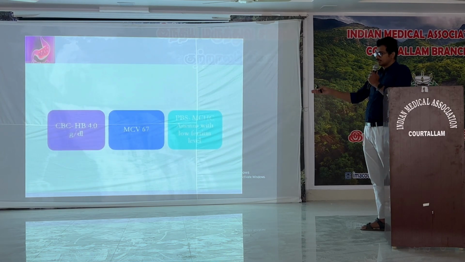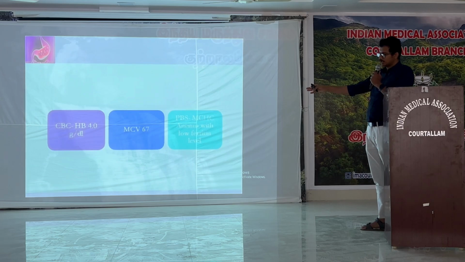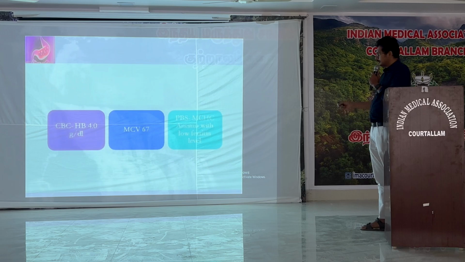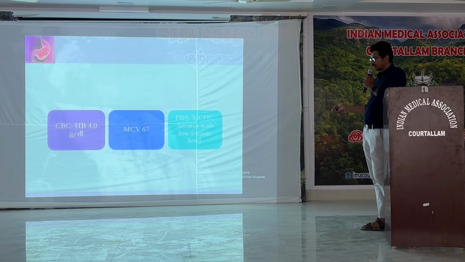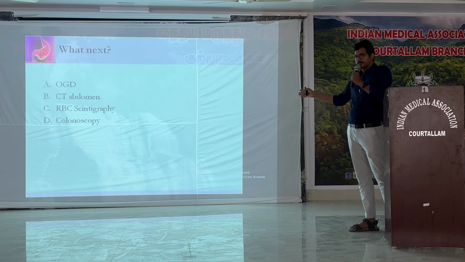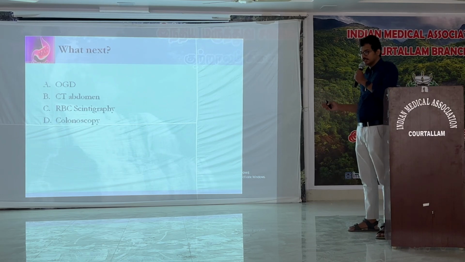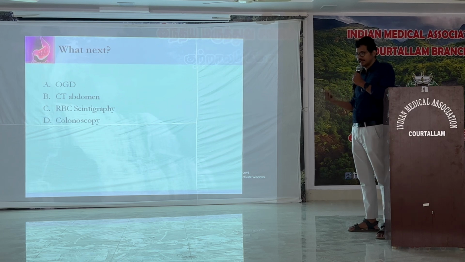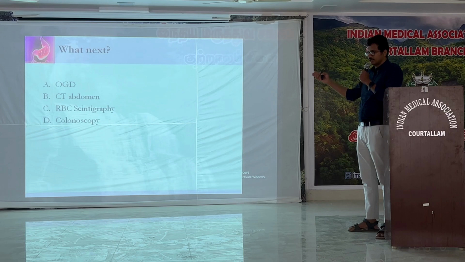Her basic investigation showed a low hemoglobin of around 4 grams per deciliter with a significantly low MCV, which indicates significant iron deficiency. The peripheral smear also showed microcytic hypochromic anemia. So whenever you see these kinds of patients who have chronic anemia, we have to work up the reason for iron deficiency. Replacing the iron and the blood is very important, but we have to find the etiology also. For that we have all these options.